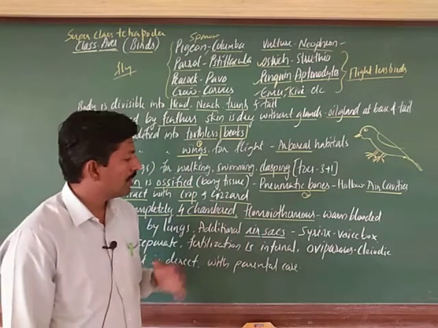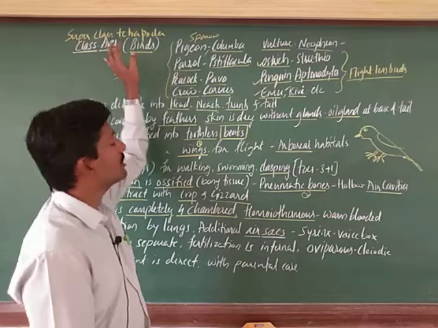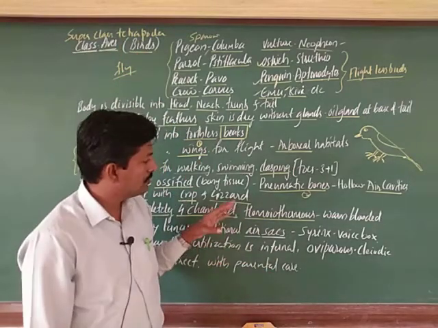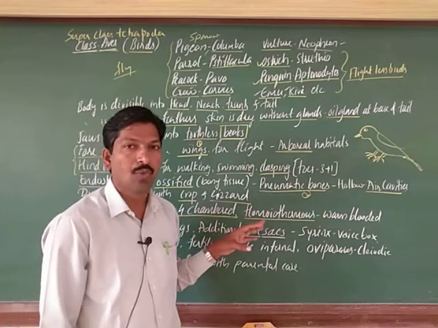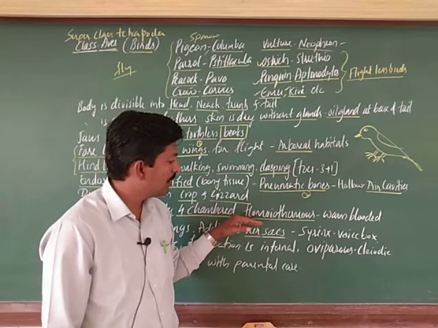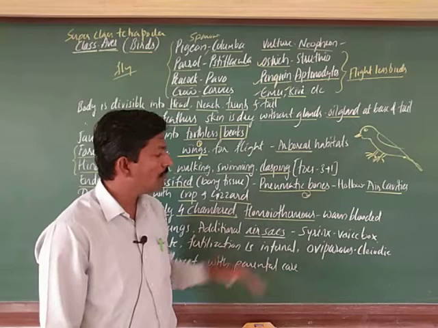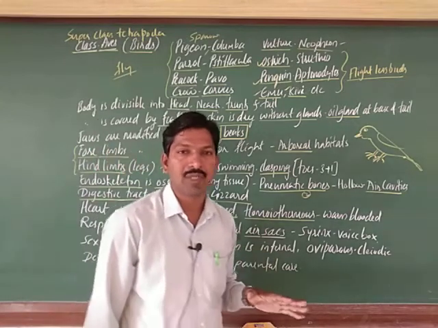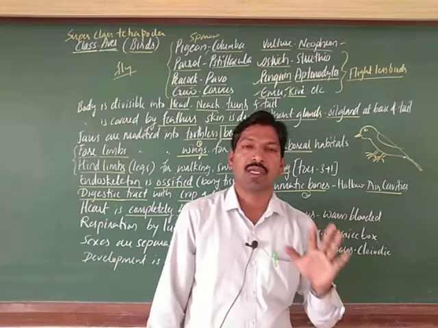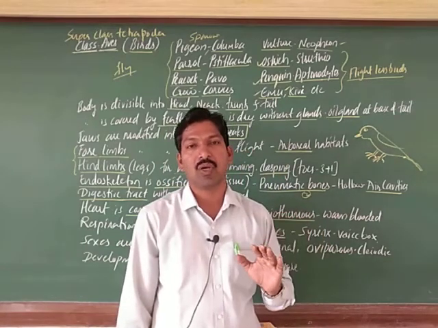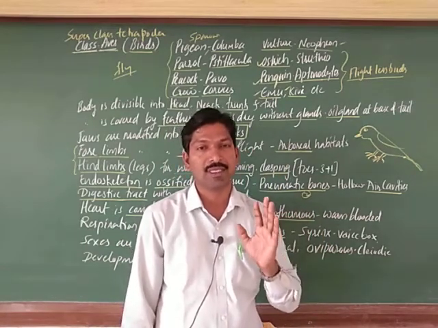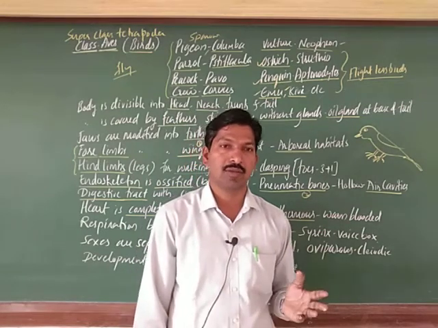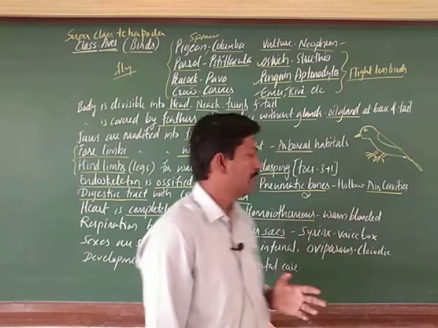But from here onwards, Aves and then mammals, they are homeotherms, meaning warm blooded animals, where the body temperature is constant and does not change according to changes in the environment.